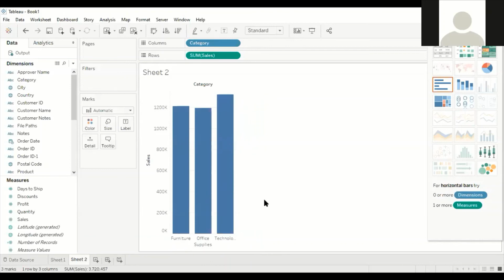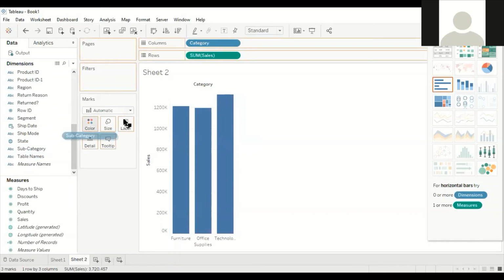So this company has three sectors across four regions: furniture, office supplies and technology. Again, we can drill down this data. In categories, furniture for example, there are a lot of products, right? To drill down, I will use subcategory.